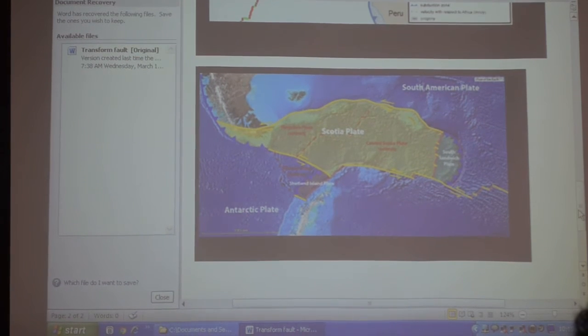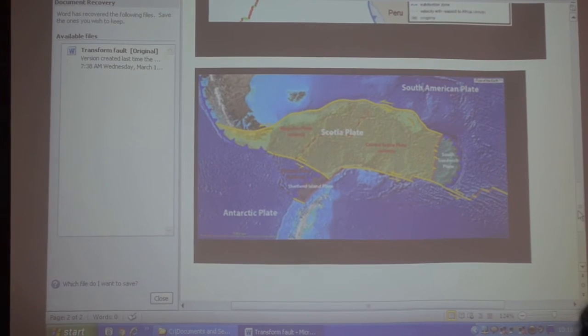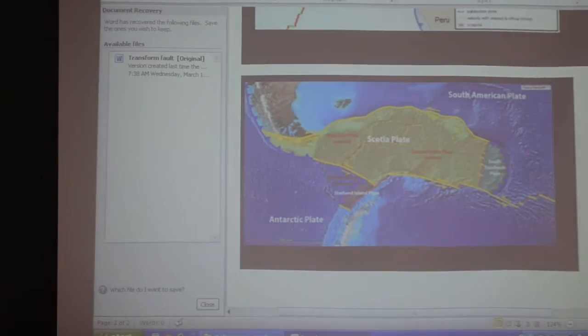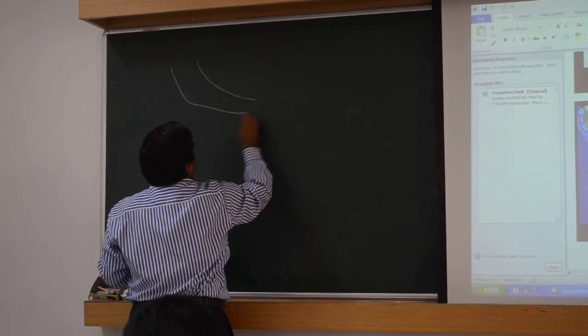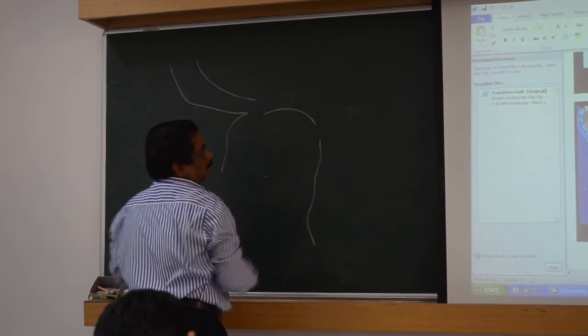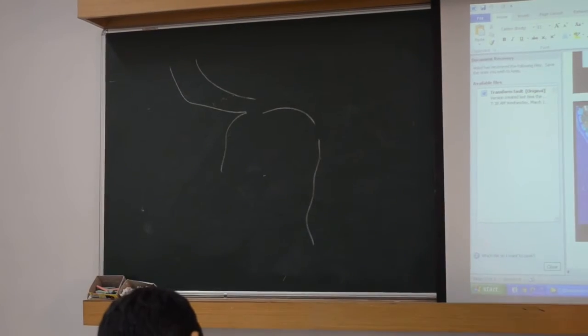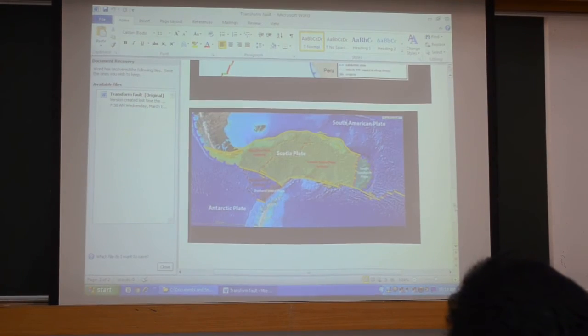I think I am confusing you a little regarding the location of these plates. One is South America. No, this is North America, isn't it? Here is South America. That is your Caribbean and Cocos.